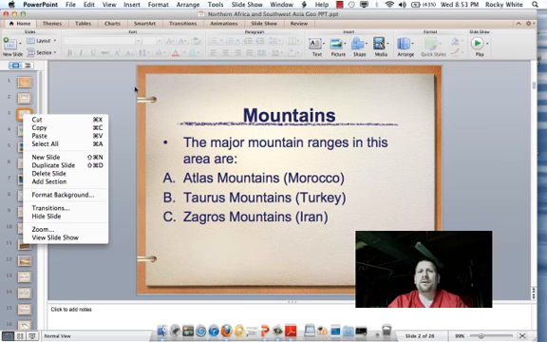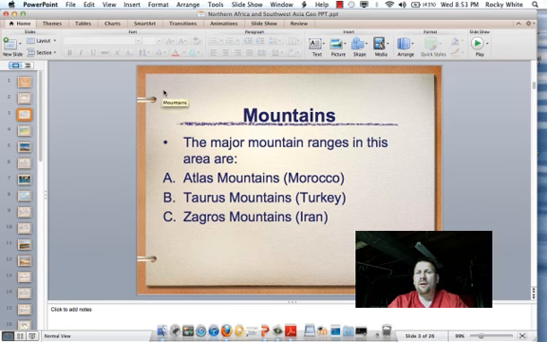First, when we talk about the physical land features of Northern Africa and Southwest Asia, we're talking about three major mountain ranges. A, the Atlas Mountains in Morocco and Northern Africa, which are right on the Mediterranean Sea and the Atlantic Ocean. The Taurus Mountains in Turkey, which is a part of Southwest Asia. The Zagros Mountains in Iran, which is also part of Southwest Asia.